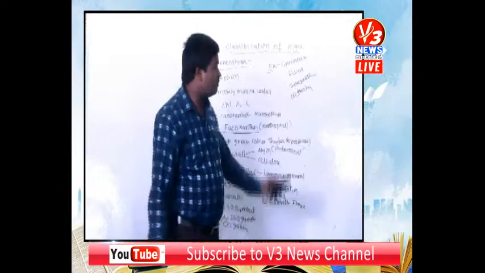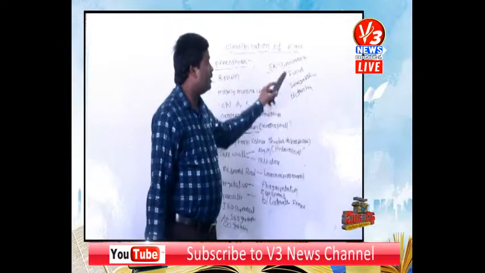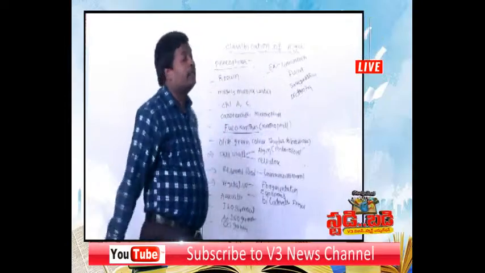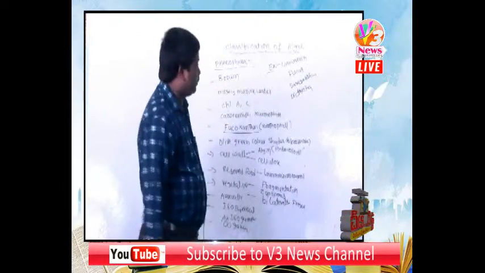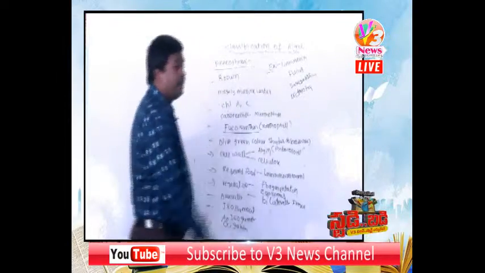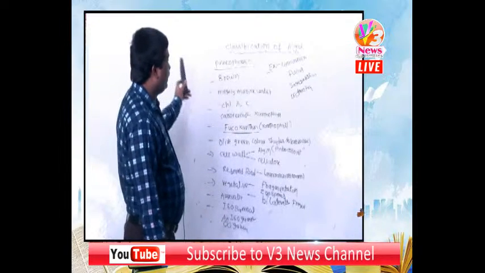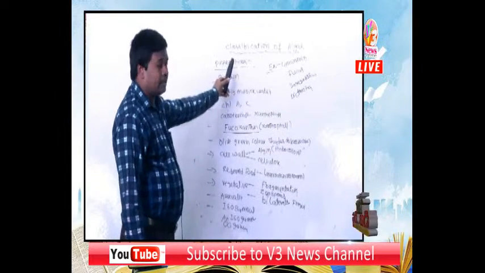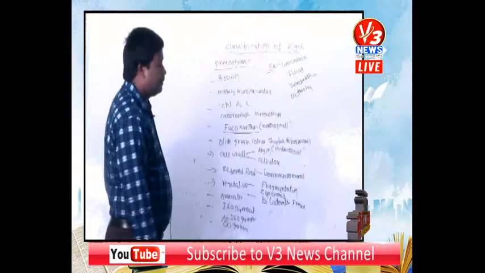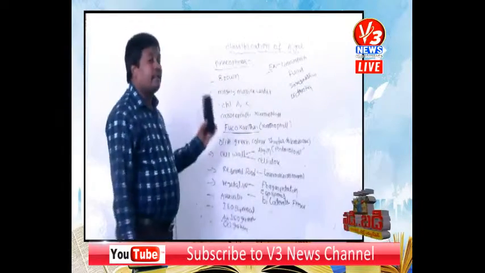Very important. Examples are very important in competitive examinations. What are the examples of brown algae? Laminaria, Fucus, Sargassum, Dictyota.